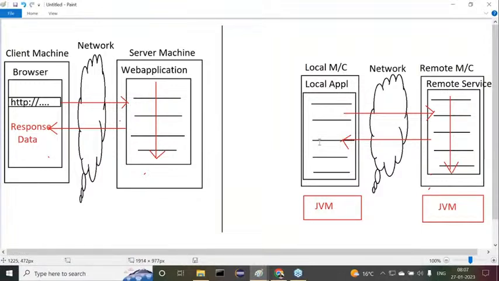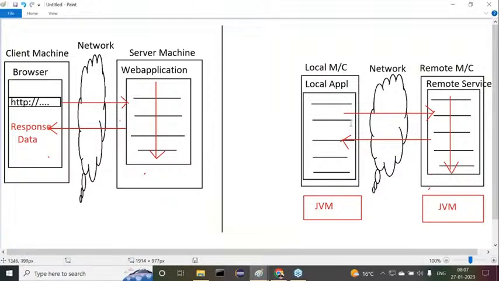Client may be a framework application like a Spring application, a Struts application, or a JSF application. Anything we can take as a client. It is not fixed. But the remote service is available, and that remote service is required inside the client application. Sir, all of you get my point or not?